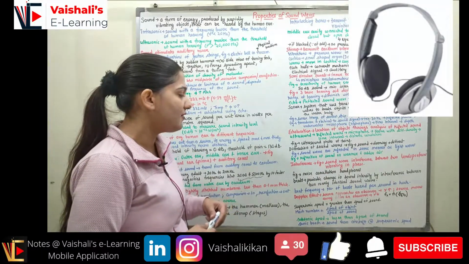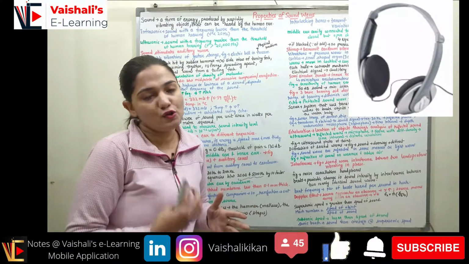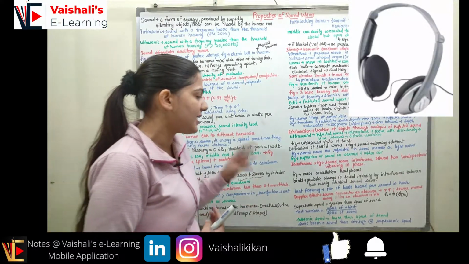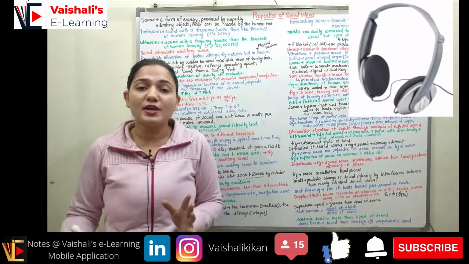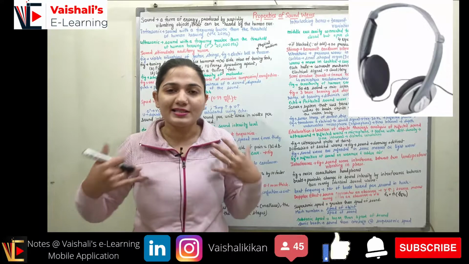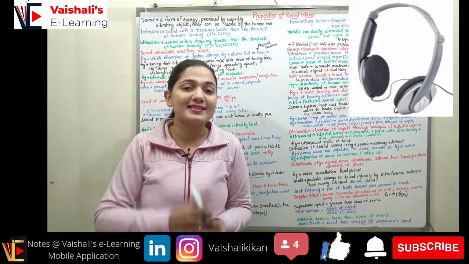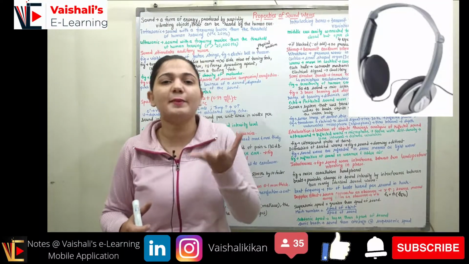You can see in the figure an example of the use of the interference of noise. Here we have noise cancellation headphones. What are the noise cancellation headphones doing? They are checking what the external noise is. The same external noise in exactly the opposite phase is generated by the device.